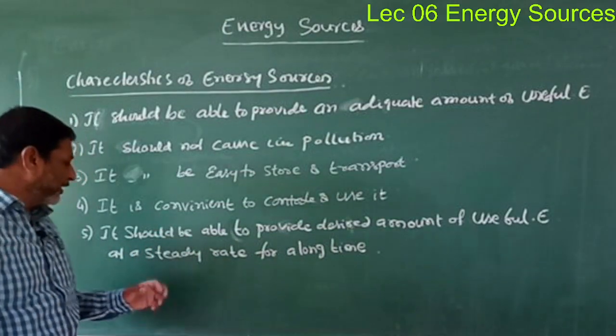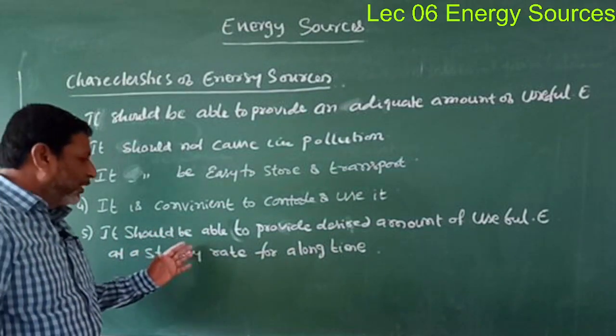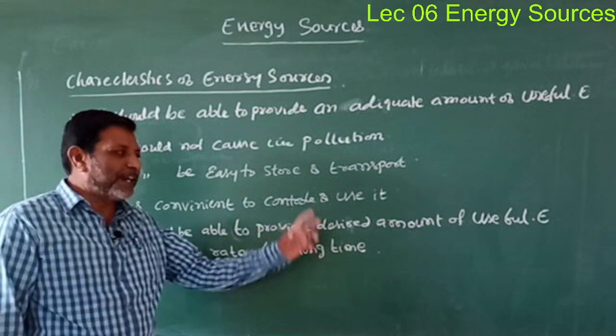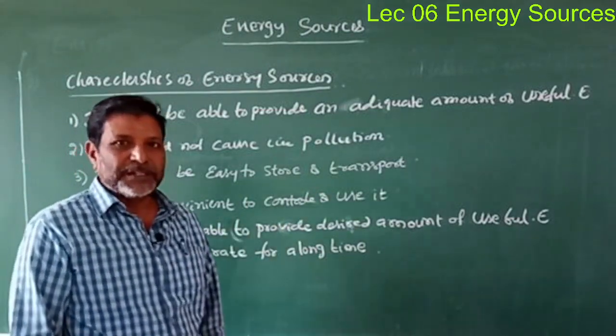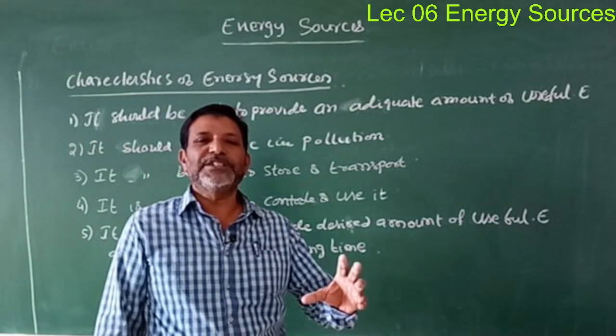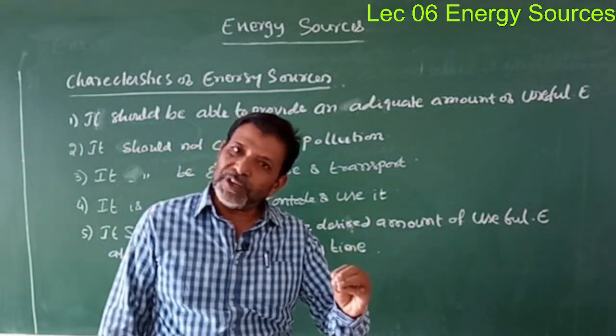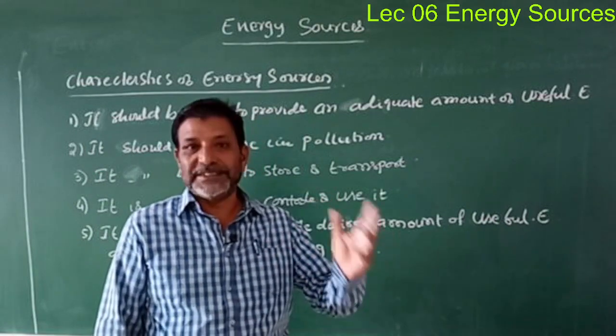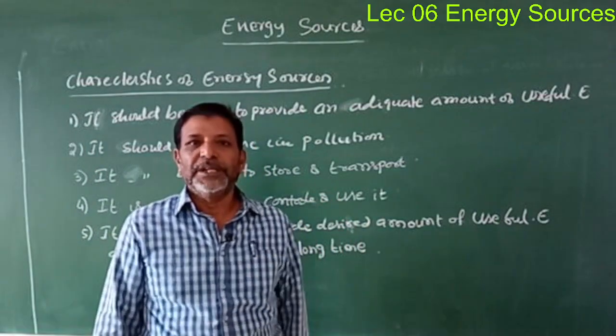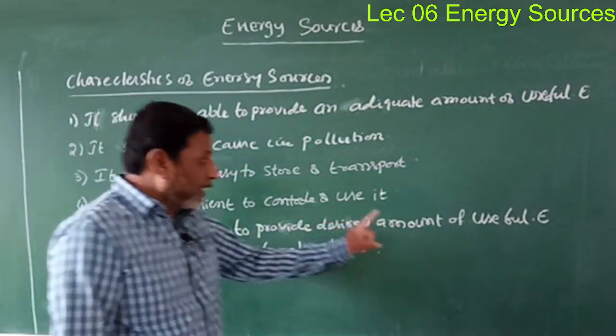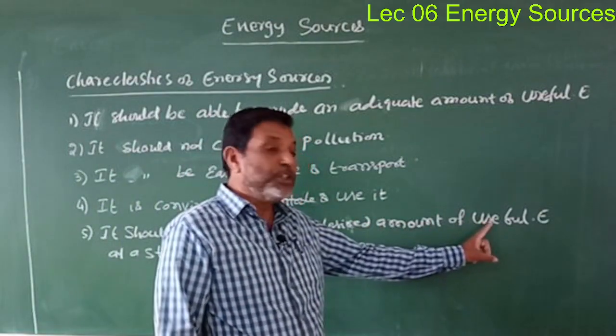Let us try to understand the fifth one here. It should be able to provide the desired amount of energy, isn't it? Desired means that however much energy you require, it must supply that much, not less and not more, isn't it? Next, useful energy.